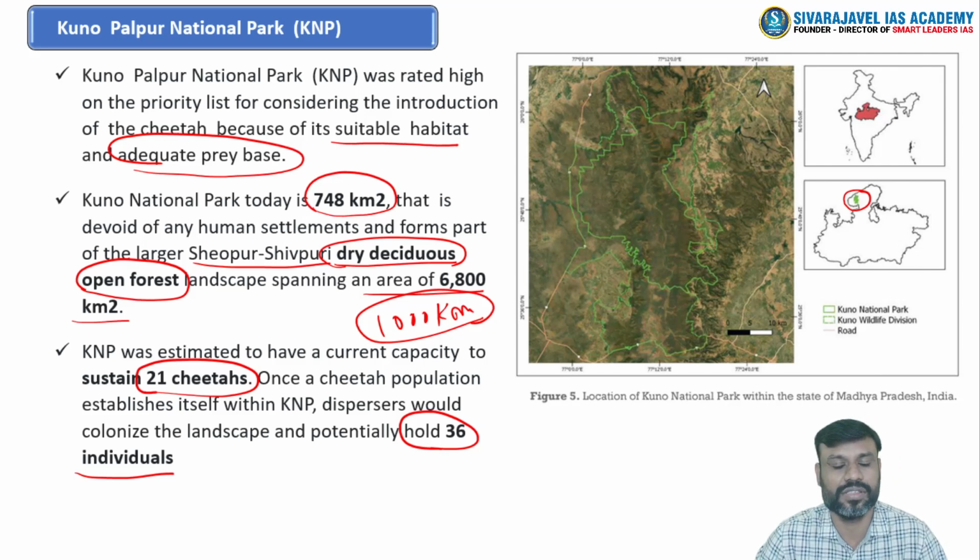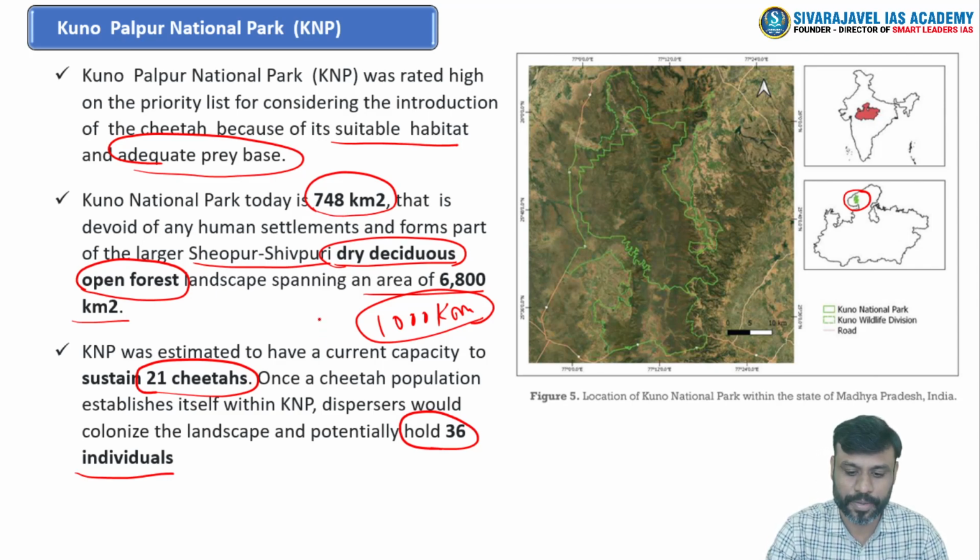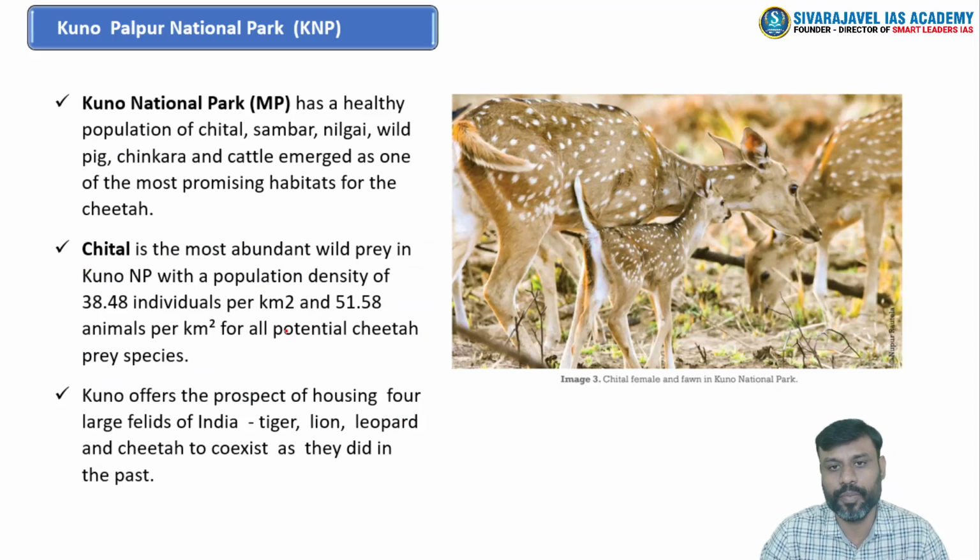So these are certain important conditions through which this site has been identified as the potential site for introduction of cheetah, right?